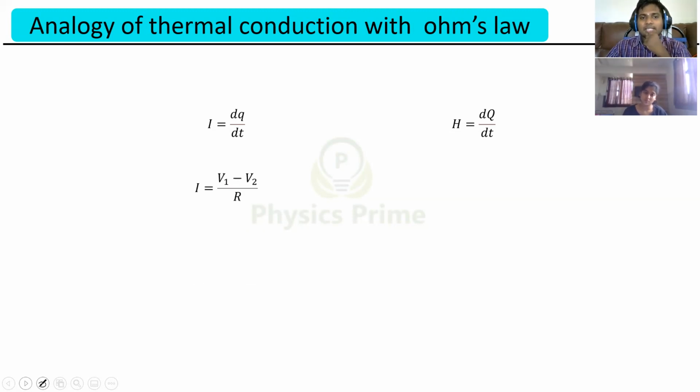The relation you can see there. This comparison is very nice. There the current is potential difference by resistance. Here it is temperature difference by resistance.